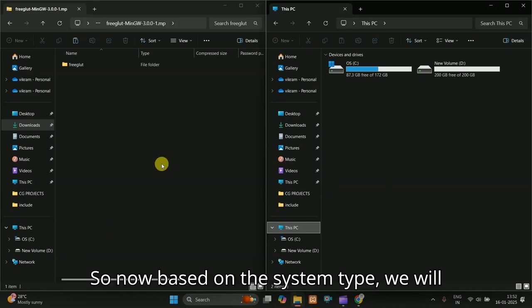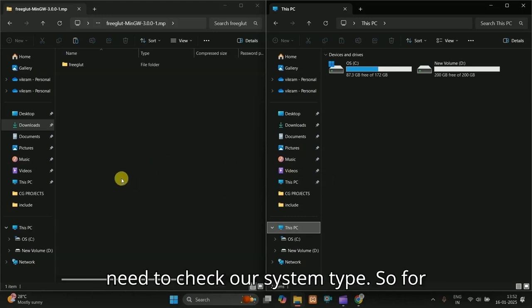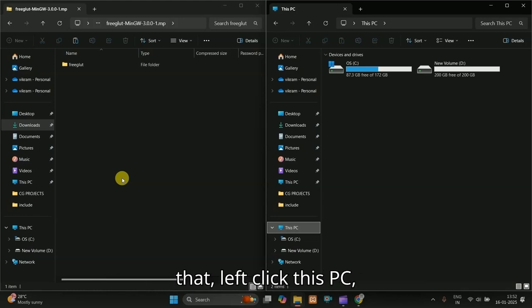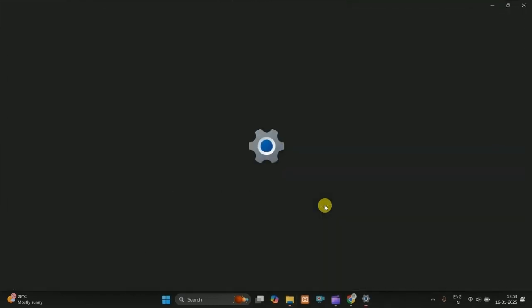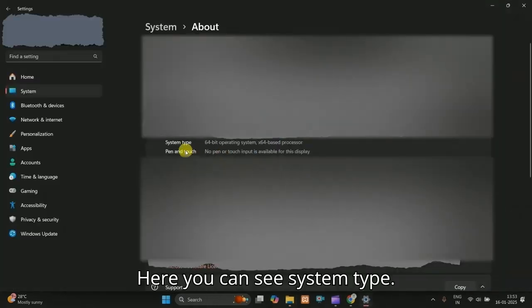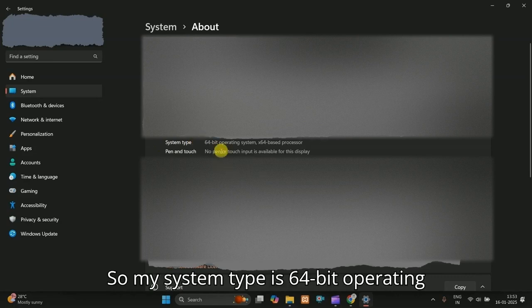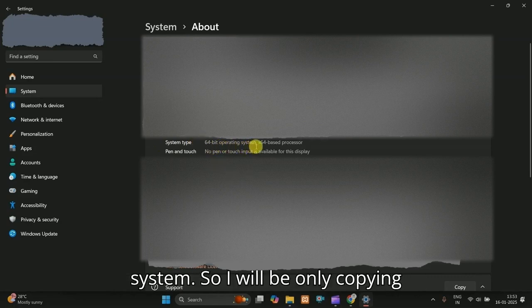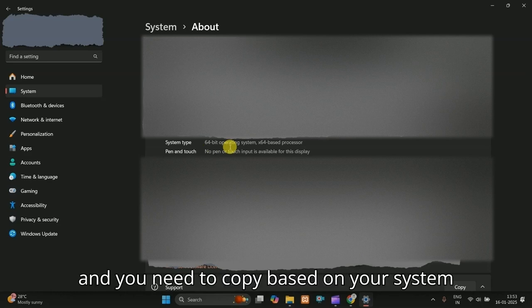So now, based on the system type, we will copy the files across. Before that, we need to check our system type. So for that, left click this PC. You will see properties, open properties. Here you can see system type. So my system type is 64-bit operating system. So I will be only copying the files which are related to 64-bit. And you need to copy based on your system type.